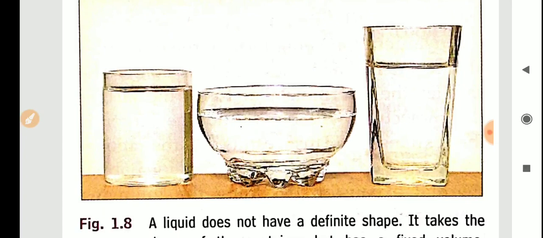See the diagram. In these three vessels, the water is occupying different shapes. That means it is acquiring the shape of each vessel, but the volume will be the same, 200 ml. The volume is remaining the same in all the containers. Okay, why is it like that? Because of the intermolecular space.